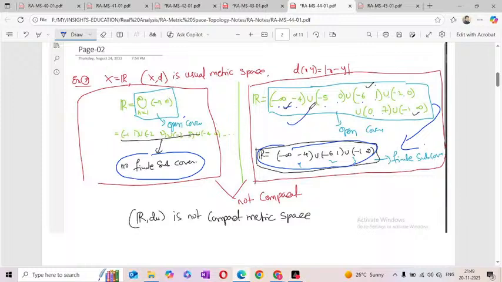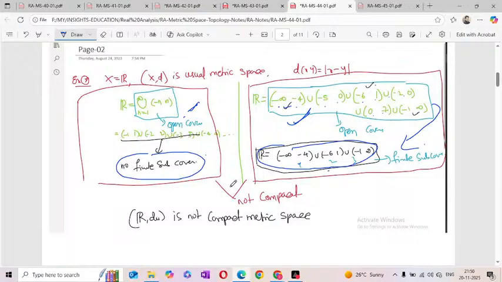So this open cover has a finite subcover, but this other open cover does not, so it is not compact. That means if every open cover has a finite subcover it is compact, but if even one open cover has no finite subcover, we call that not a compact set.